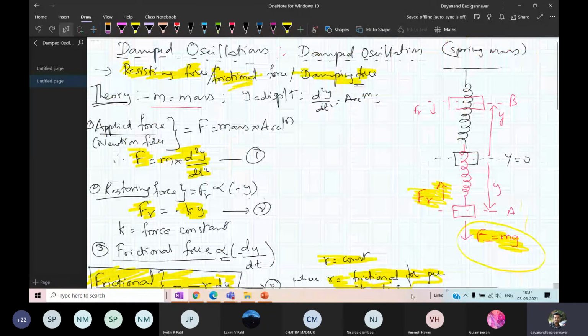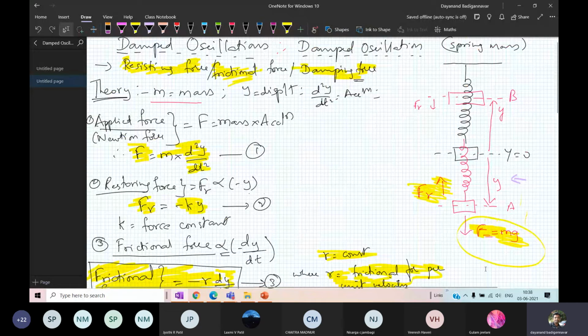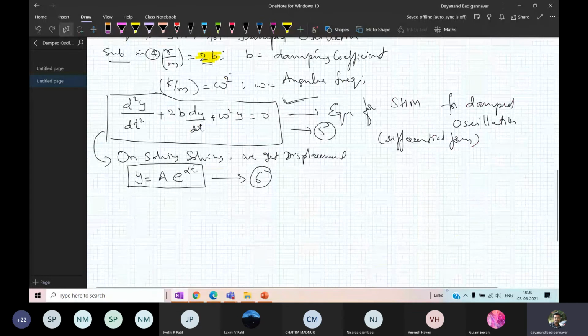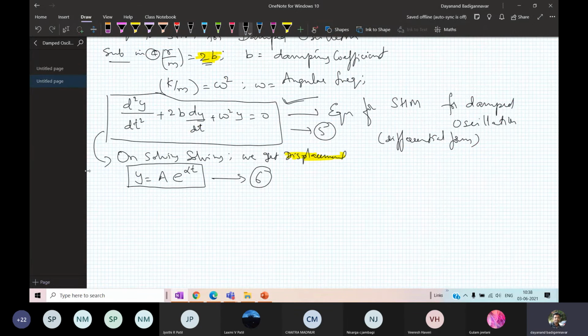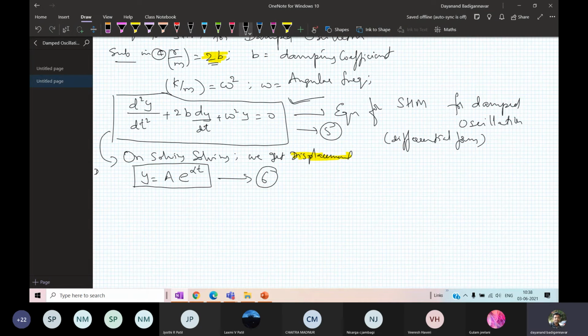Here there are two new terms, where y is the displacement.